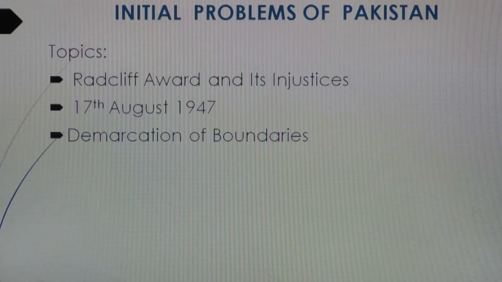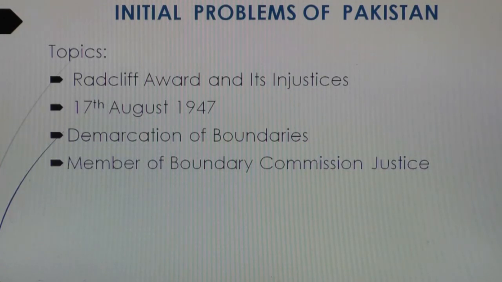The task was given to Radcliffe, and the demarcation of the boundaries should be done by August 17, 1947. It was announced by the Radcliffe Award that a principle should be adopted for the demarcation of the boundaries, such as in Punjab, Gurdaspur and the Firozpur district, the Zira and Fazilka tehsils were given to India. So all was decided about the demarcation of boundaries. The district of Murshidabad and the Nadia areas were annexed with India without any justification.